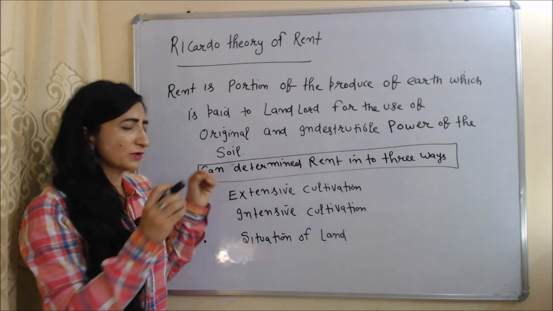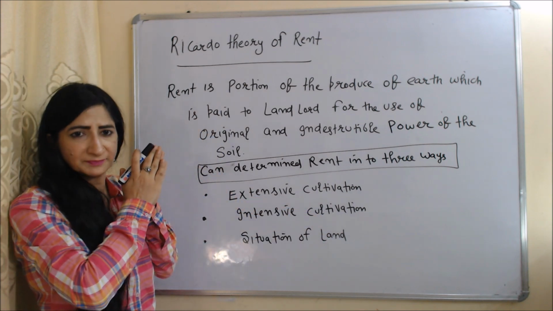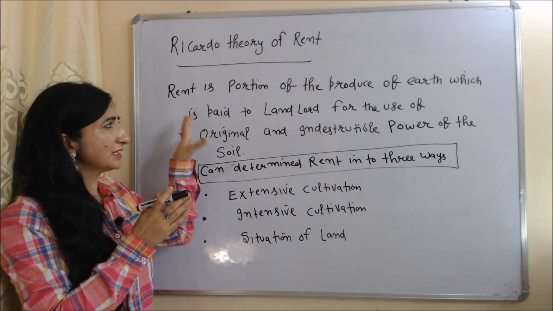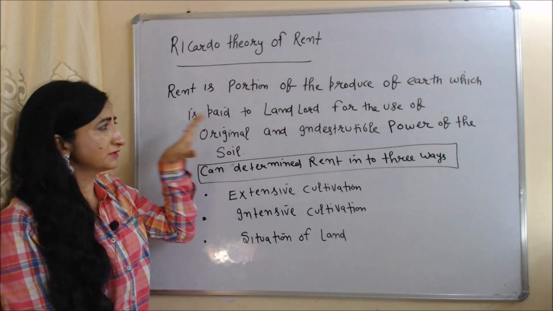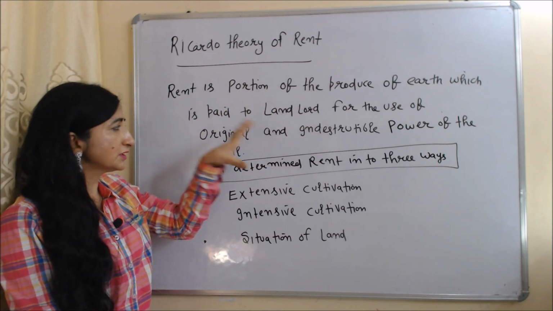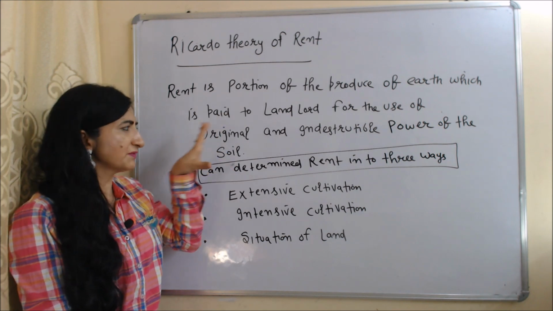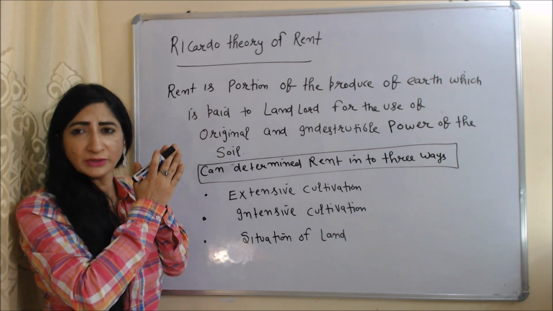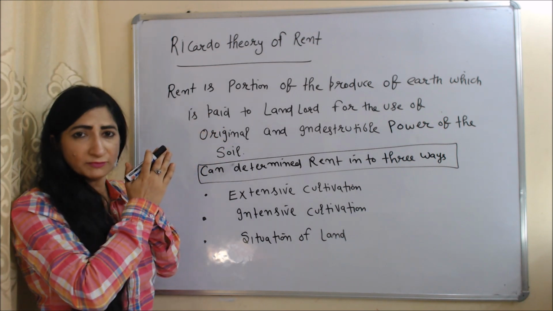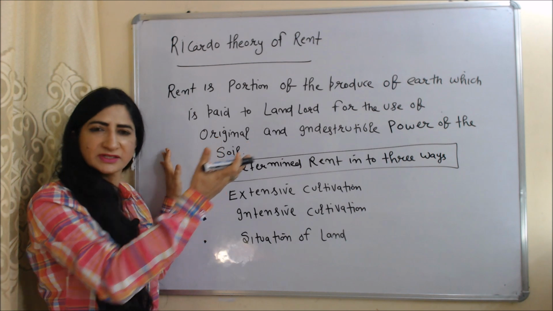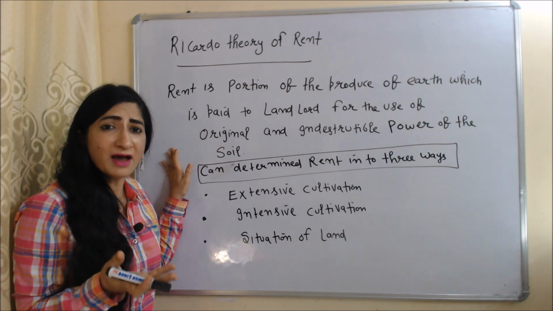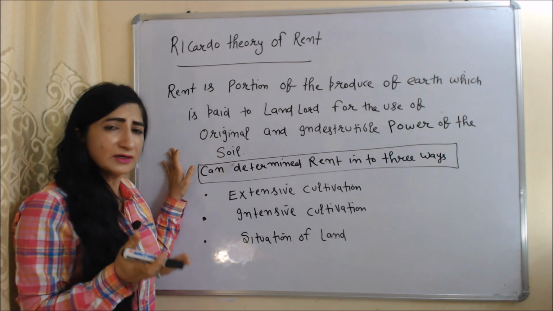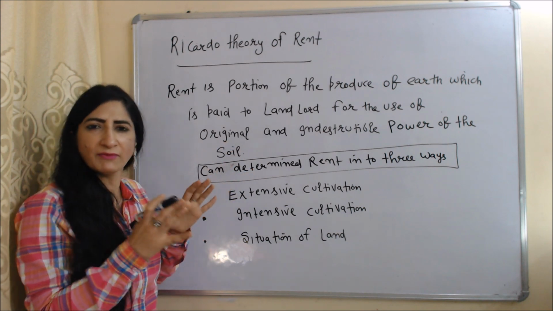So first of all, we are going to talk about Ricardo's theory of rent. According to Ricardo, rent is the portion of the produce of the earth which is paid to the landlord for the use of the original and indestructible power of the soil. Means we are paying rent because we are using the original and indestructible power of the soil.